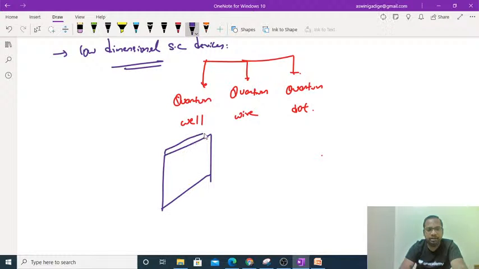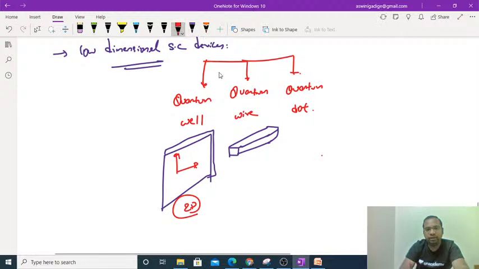If you take any one material like this, and the electron is moving in two dimensions, then it is called 2D, and it is considered a quantum well. Coming to the quantum wire, you can take it like this, where the electron is flowing only in one direction.